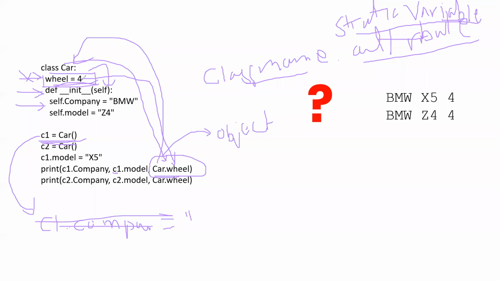Now we need to access this. How will we access this? If we call this init function or any other method written here, it will not include this wheel. So how will we call it? We will call this car here and the attribute name here. Initially, we were calling the object and the attribute. Now we are calling the class name and the attribute. This is the difference.